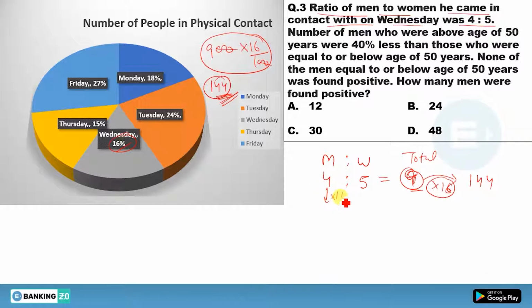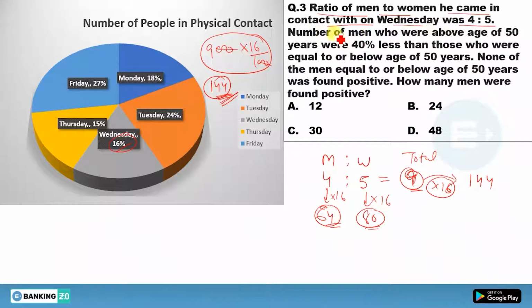So just multiply 4 by 16, you will get 64, and 5 by 16, you will get 80. So there are 64 men and 80 women who were contacted on Wednesday. Done? Clear till here?